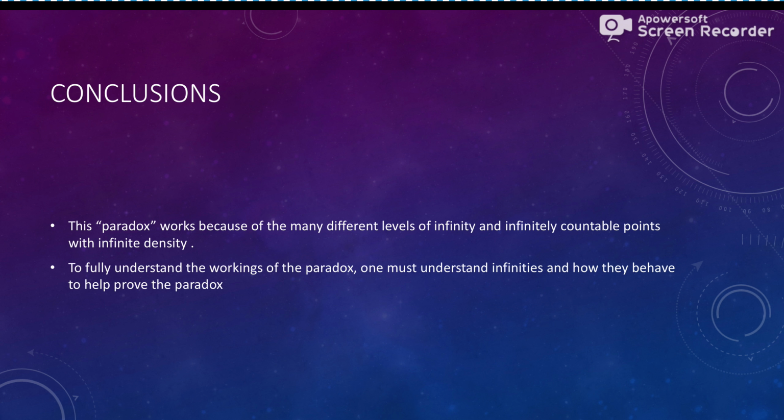So what is my conclusion in all of this? This is a paradox. This paradox works because of many different levels of infinity and infinitely countable points with infinite density. To fully understand the working of the paradox, you have to understand all the infinities, how they behave, and how they help prove the paradox. It's really hard to prove it physically, since it is quite paradoxical, but mathematically, all the things are there to make this theorem make sense, right?